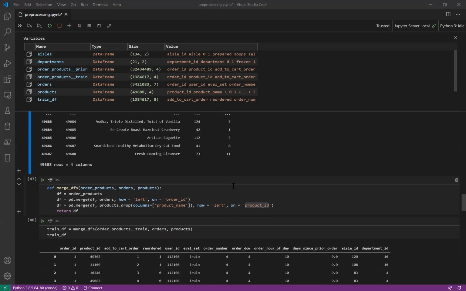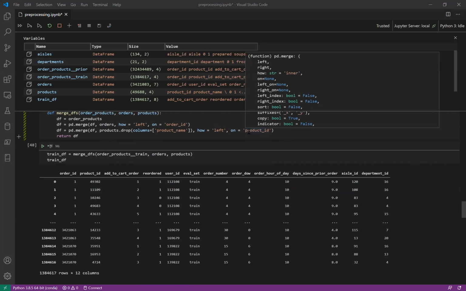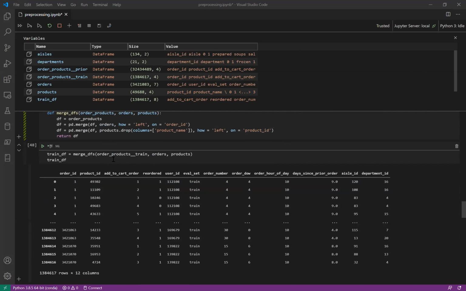So then what we need to do is to merge the data frames. The first thing we did is, based on the order ID and product ID, which we use as the keys as in relational databases, we merge all the data sets into one data frame with 12 columns.